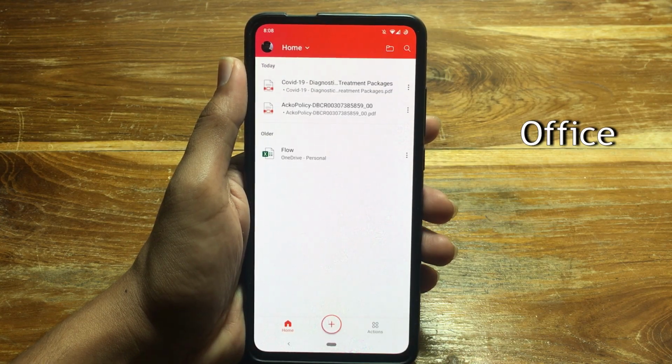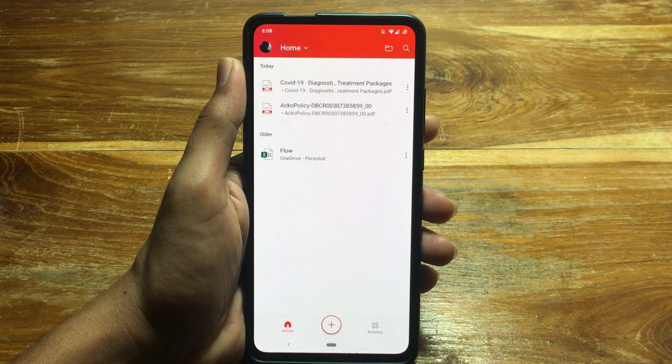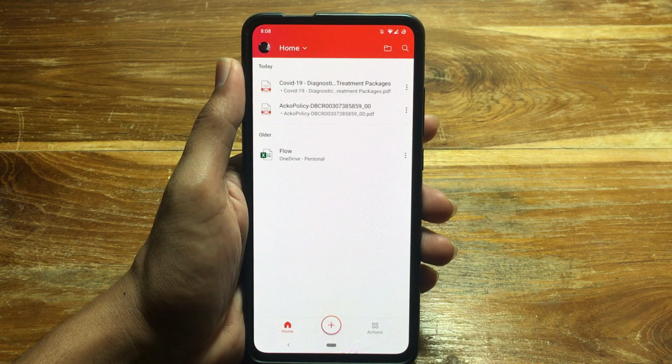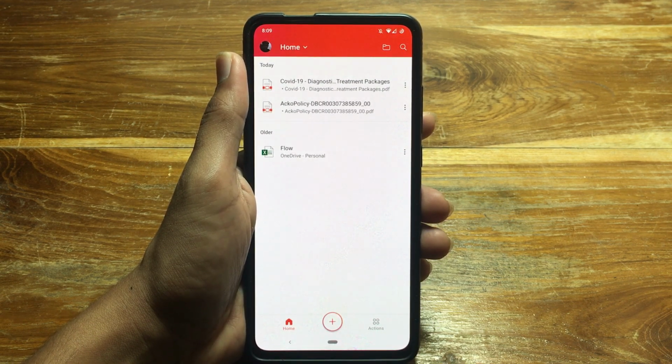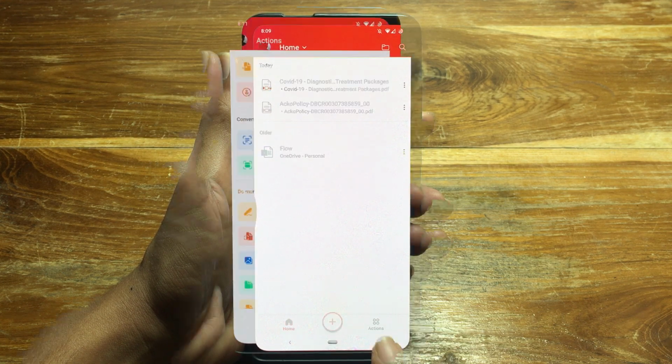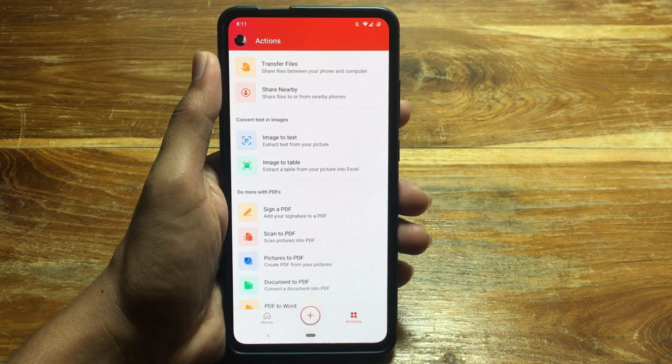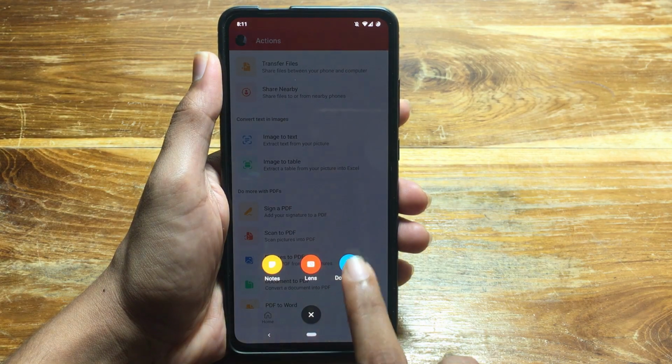The final app on the list is Microsoft's Office. It is the one-stop app to open different extensions on your phone. It supports extensions like text, PDF, Word, Excel and PowerPoint. There are even options to create PDFs or documents from the Create menu.